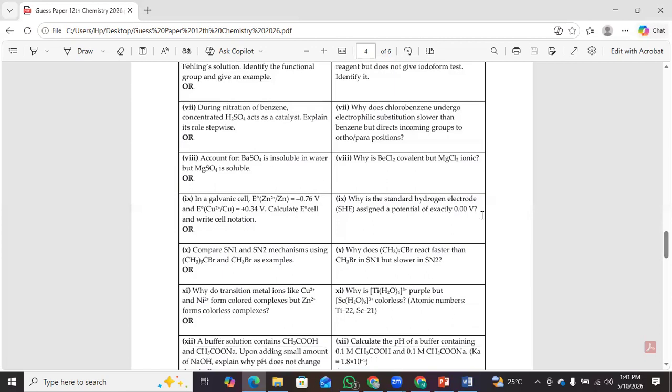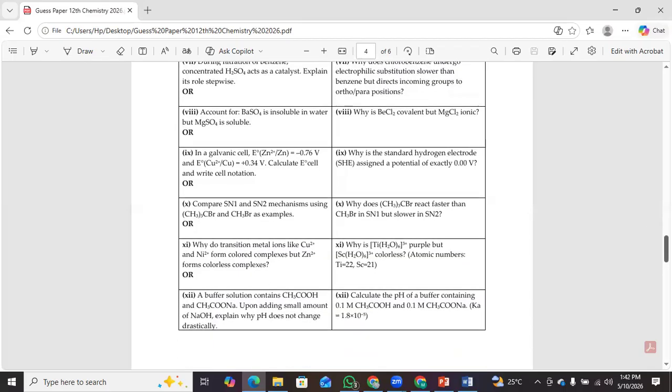Number 7 is, during nitration of benzene, concentrated H2SO4 acts as a catalyst. Explain its role stepwise. Optional question is, why does chlorobenzene undergo electrophilic substitution slower than benzene but direct the incoming group to ortho-para positions? Question number 7 is, account for BaSO4 is insoluble in water but MgSO4 is soluble. And the optional question is, why is BeCl2 covalent but MgCl2 ionic?